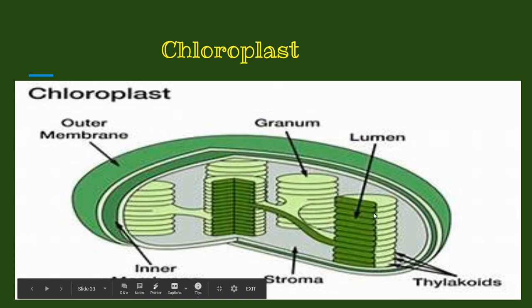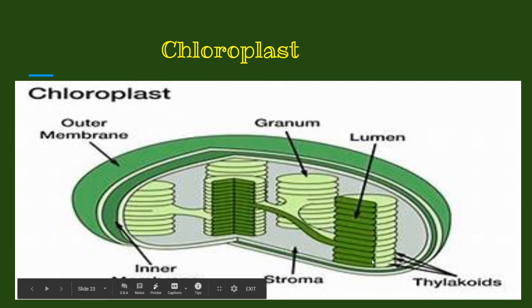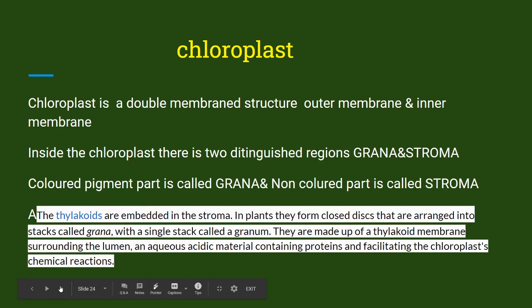Here the lamella-like structures are present. These are called the thylakoids. The bag-like structures arranged in a row are named thylakoids. The colored lamellae are called the grana thylakoids. The thylakoids which connect two grana thylakoids are called the stroma thylakoids. The light reactions and dark reactions take place inside the chloroplast. The photosynthetic light reactions take place in the grana region and the dark reactions take place in the stroma region. The stroma contains all the photosynthetic enzymes. So the chloroplast has a double membrane structure, outer membrane and inner membrane.